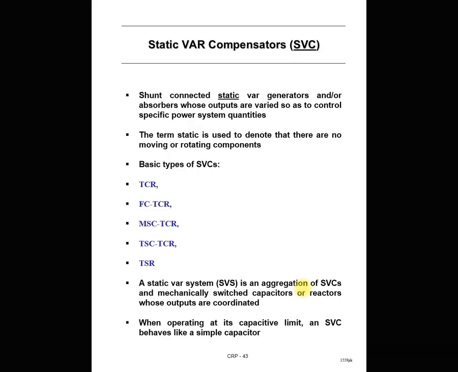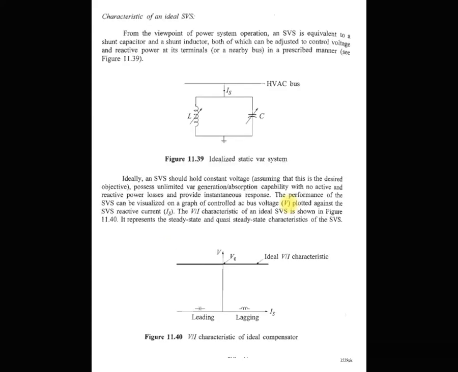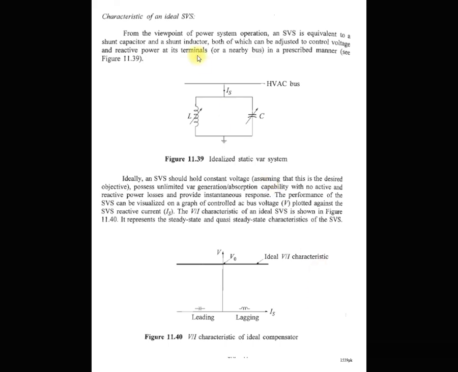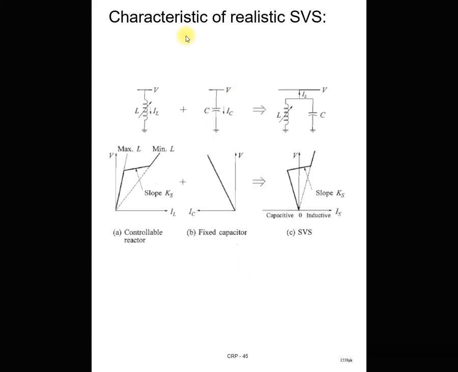So I summarize this lecture. We understood first what is SVC, then what is SVS, the combination of SVC as well as mechanical switched capacitor and reactor. Then first we saw the ideal VI characteristic of the SVS system. This is the idealized diagram and this is the idealized VI characteristic of the SVS system. Then we saw the actual or realistic SVS characteristic, which is a combination of the actual controllable reactor plus fixed capacitor characteristic. Combining both makes this actual characteristic of the SVS system.